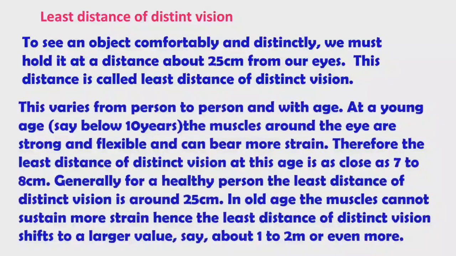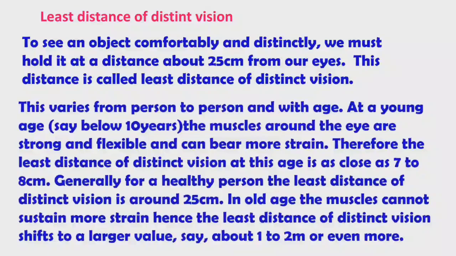For young age people, say below 10 years, the muscles around the eye are strong and flexible and can bear more strain. Therefore, the least distance of distinct vision at this age is as close as 7 to 8 centimeters, a very low value. Generally, for a healthy person, for normal human beings, the least distance of distinct vision is around 25 centimeters.